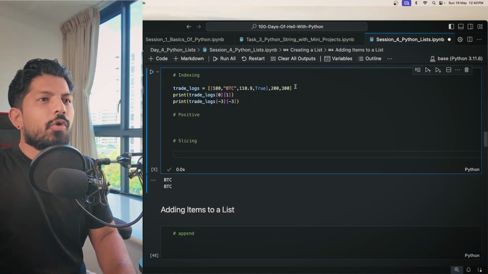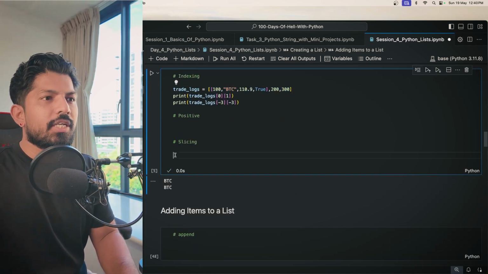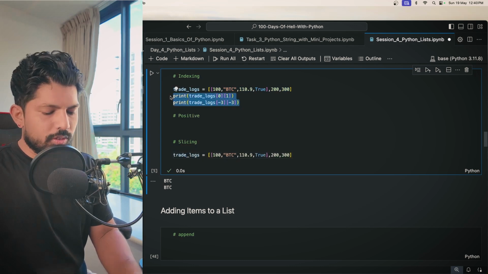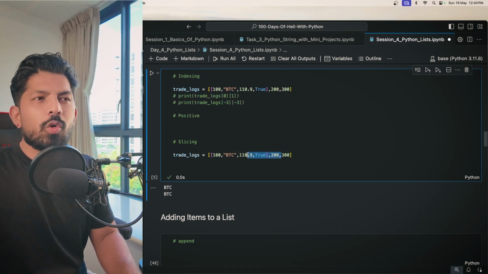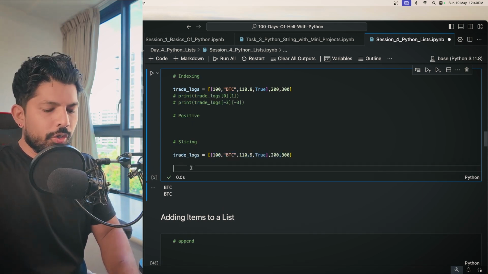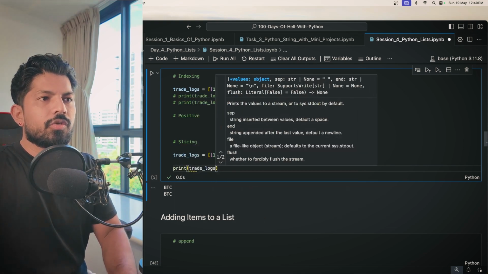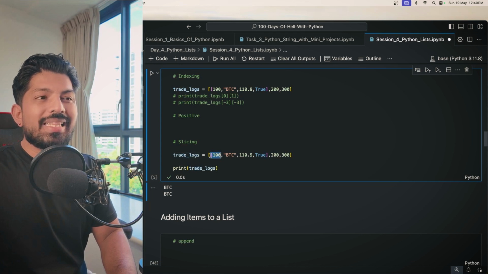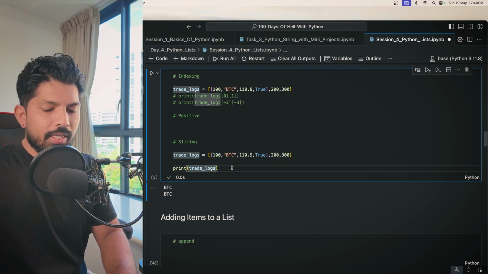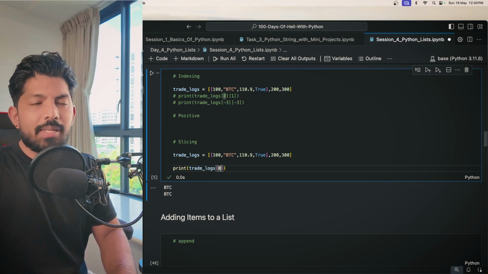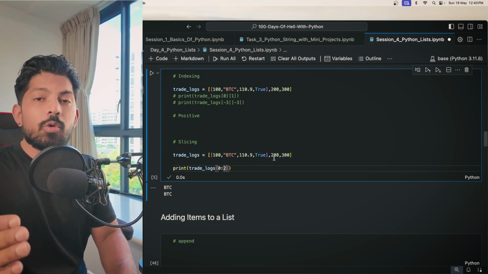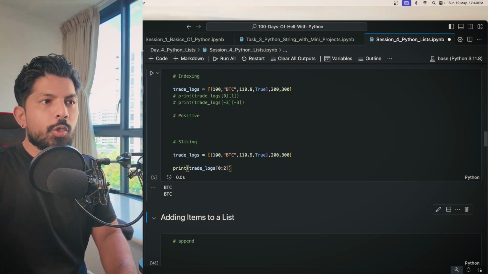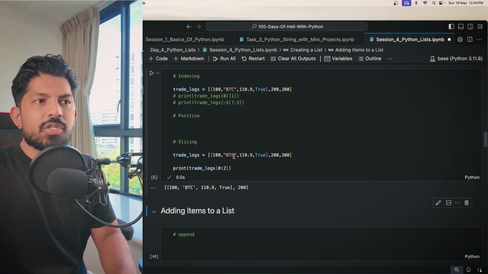So for that, let's say we have the same list here, and I'll just comment these out so they don't bother us. Okay, so for slicing, let's say you want only these 2 items, right? You can print trade logs, and you want only these 2 items, 0 and 1. So you can give here a slice. First is the starting position, which is 0. And then you also want this 200, right? So you can give here 2, because you have to give +1 index, right? So when you hit enter, you will get both these values, 200 and this first list.